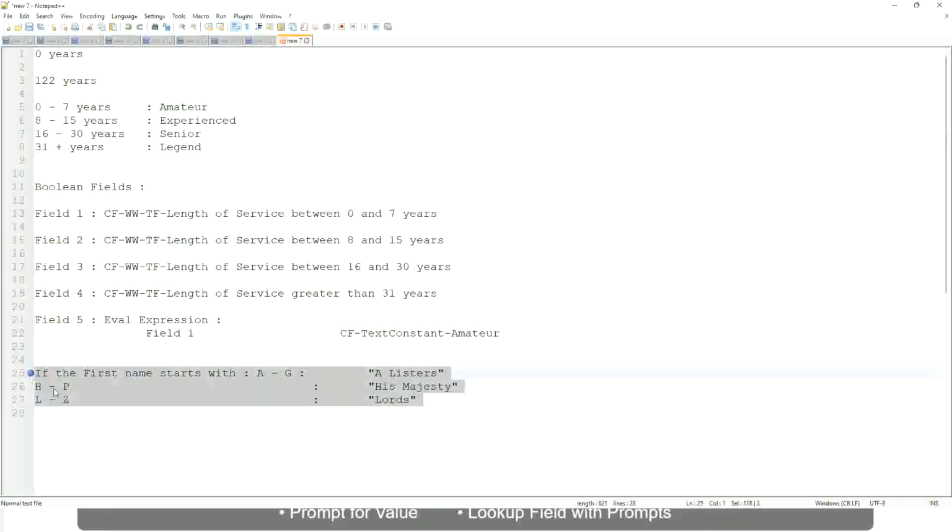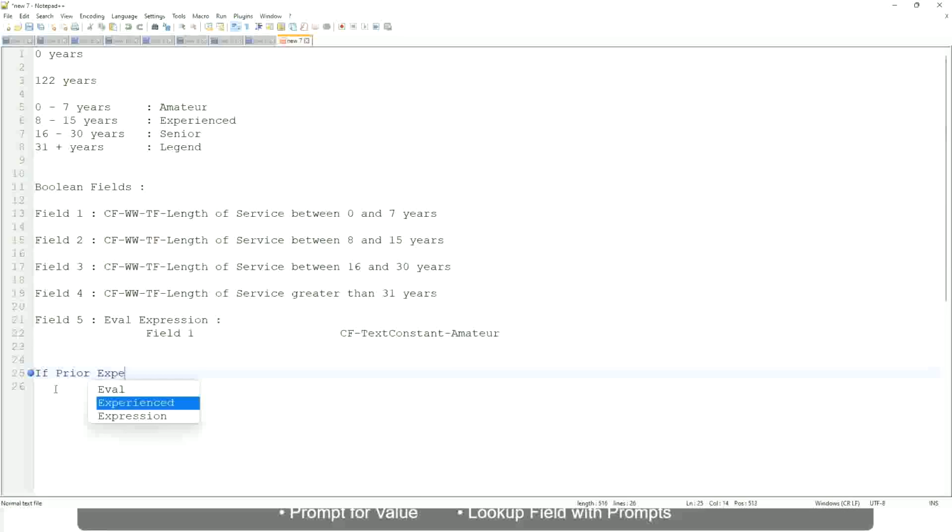Now tell me this, if prior experience, okay, not prior experience, let's not do that. If job profile, or not job profile, let's say if management level is manager or above, I will have to get it proposed.